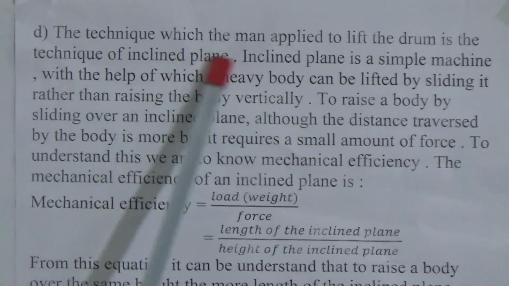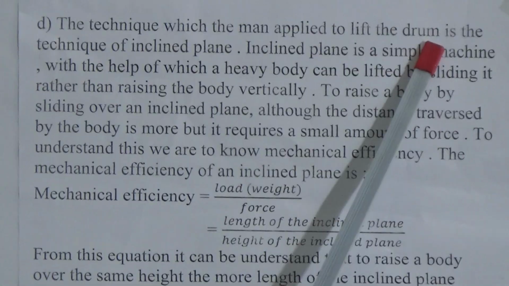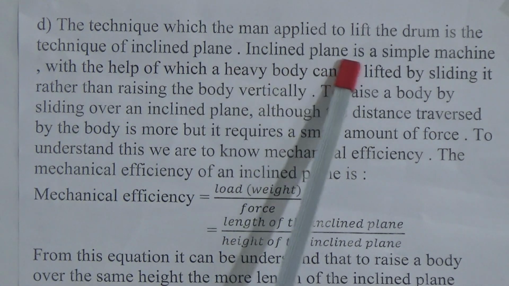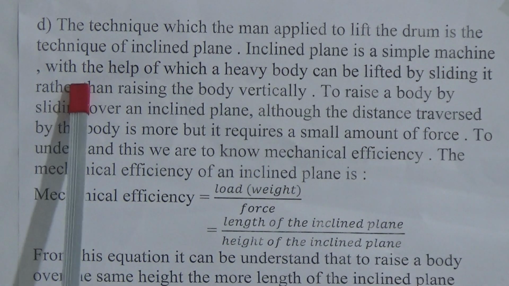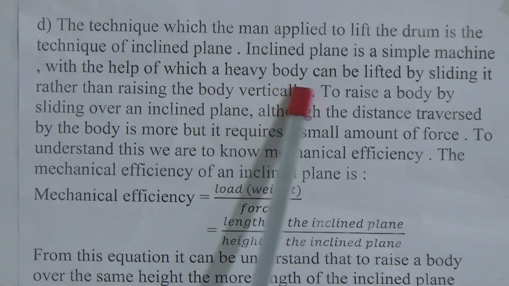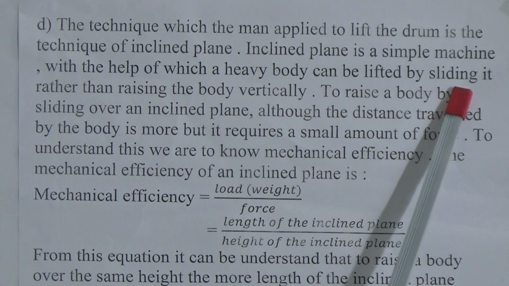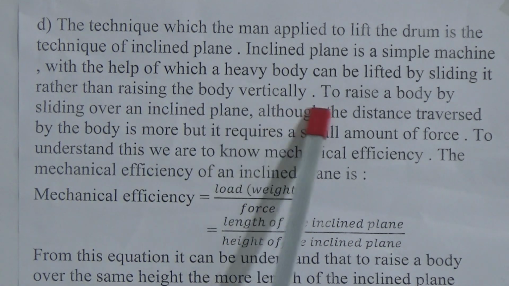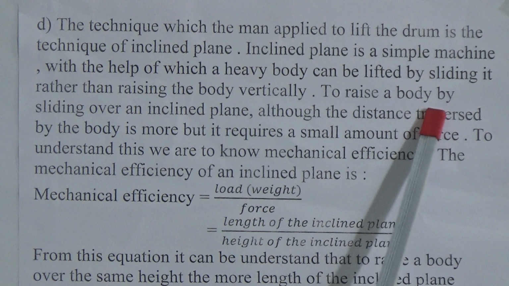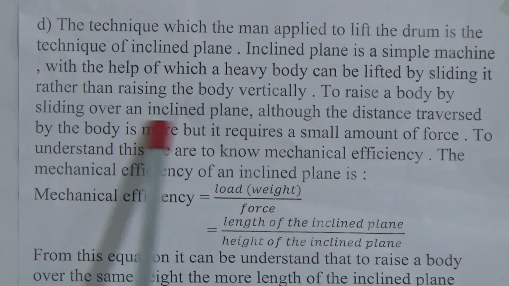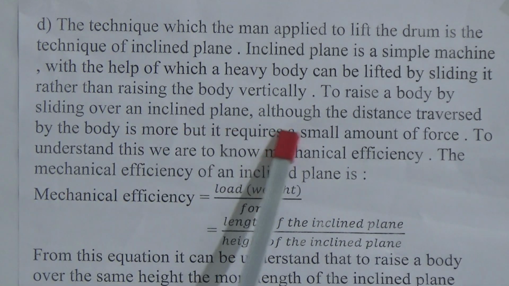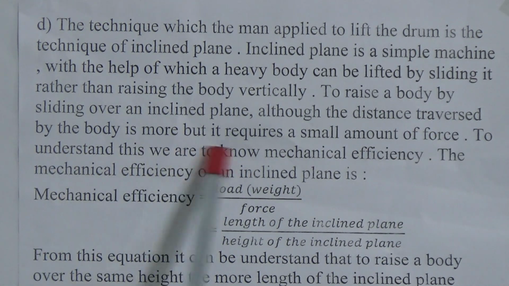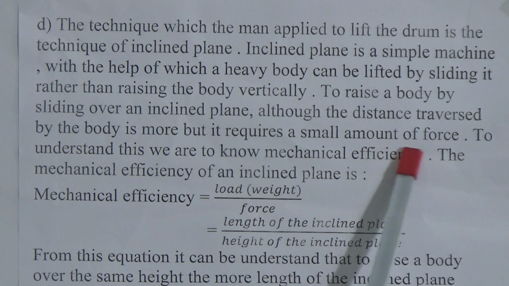The technique which the man applied to lift the drum is the technique of inclined plane. Inclined plane is a simple machine with the help of which a heavy body can be lifted by sliding it rather than raising the body vertically. To raise a body by sliding over an inclined plane, although the distance traversed by the body is more, it requires a small amount of force.